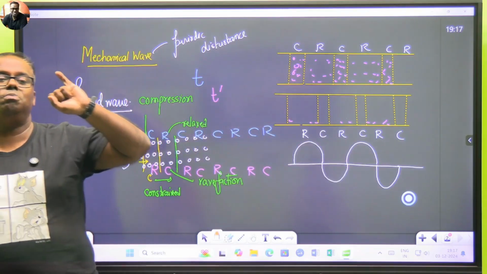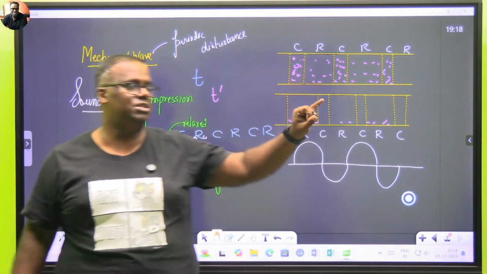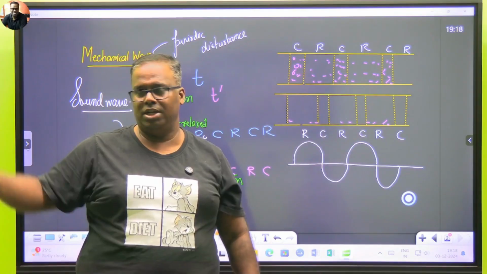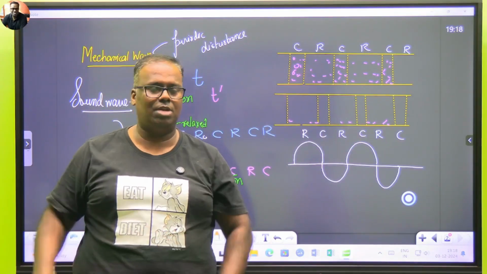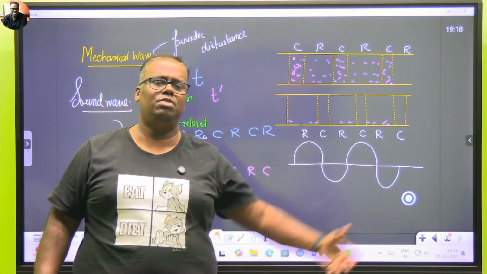We learned that on the basis of the medium in which the wave propagates, we can call them as mechanical waves, or we can call them as electromagnetic waves. Electromagnetic waves also we have a chapter, sound waves also we have a chapter. What are mechanical waves? Any wave which needs a medium for propagation.